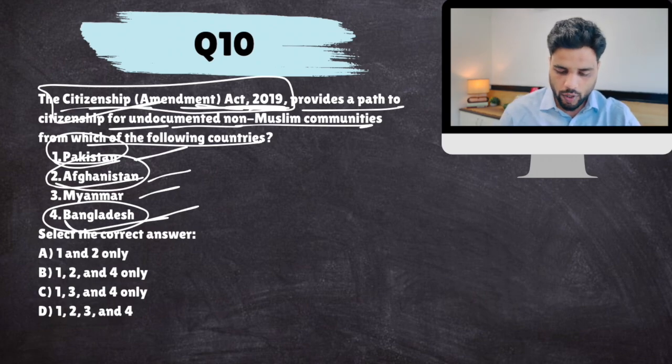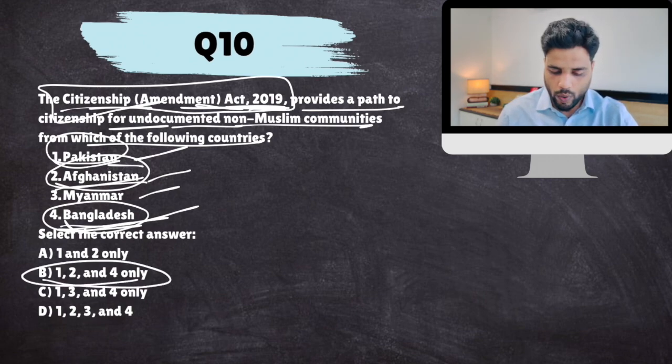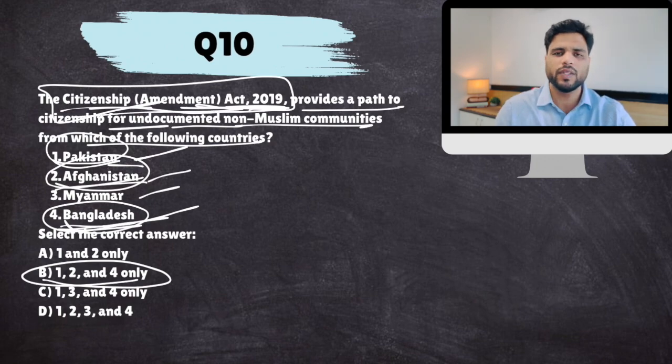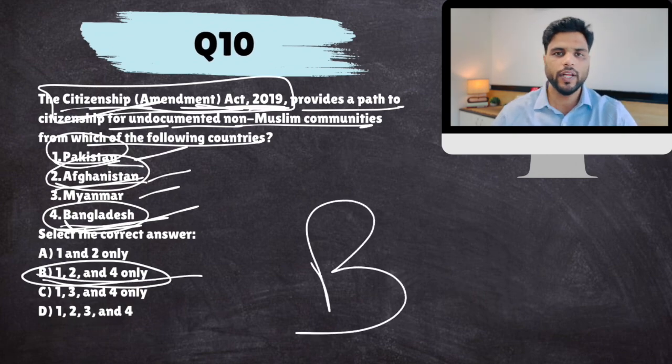Okay, this was only for Pakistan, Afghanistan, Bangladesh because over there non-Muslims are in a minority. So the answer would be 1, 2, and 4. This is a very famous law. There were protests also, CAA and NRC protests in Delhi. So 1, 2, and 4. Okay, not Myanmar. Myanmar is not covered in this. Next.